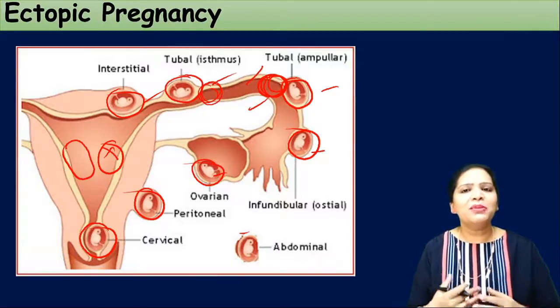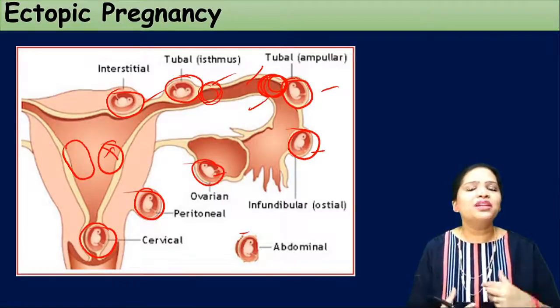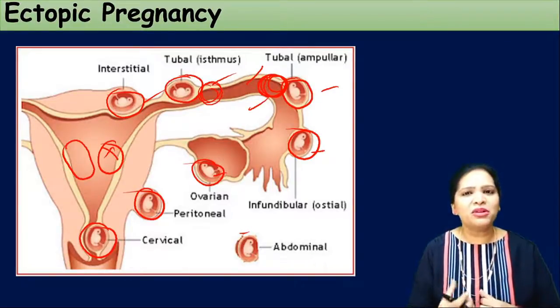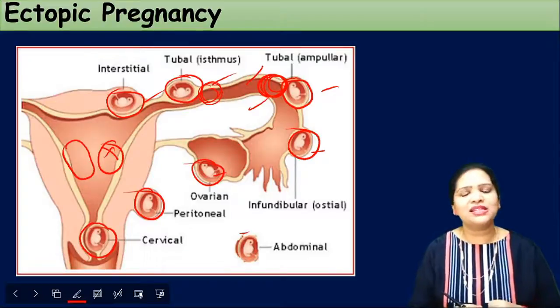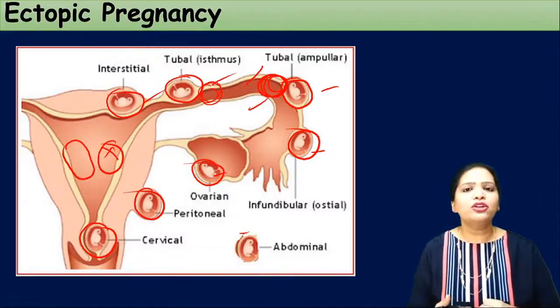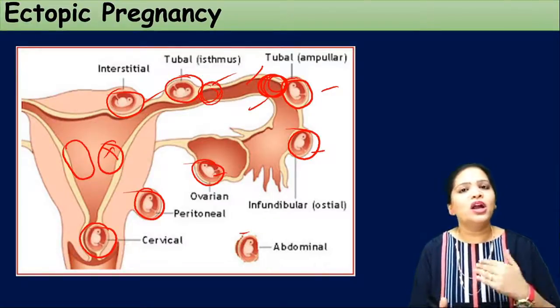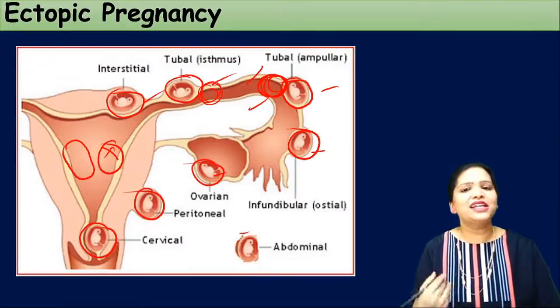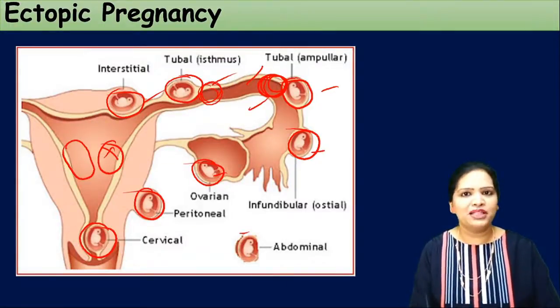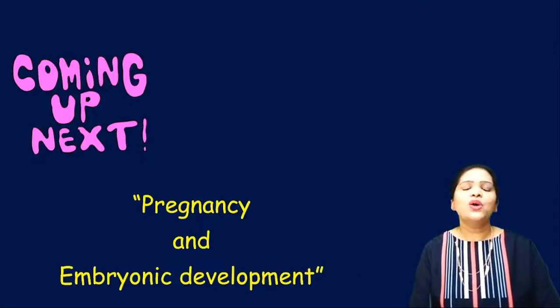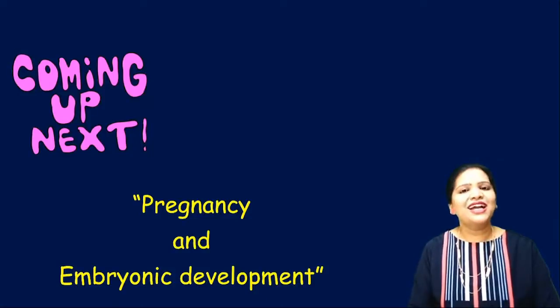So once the embryo gets implanted in the ectopic sites, the mother will have an abnormal feeling, more pain in her uterus like this. So when she undergoes scanning, these abnormal conditions can be detected and they will carry out abortion. Otherwise it leads to a very serious condition for the mother. So this is called ectopic pregnancy. Clear? Understand? So I hope you understand this lecture, blastulation and implantation.